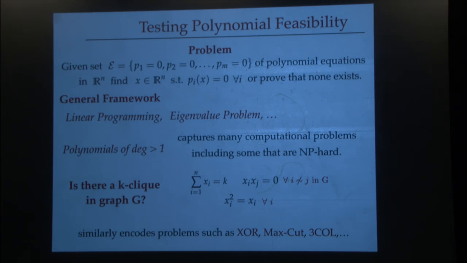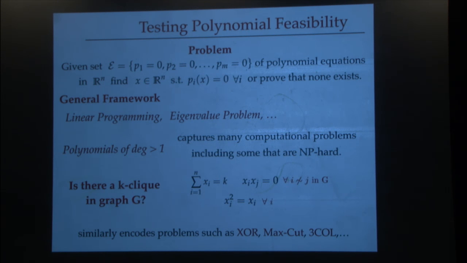It may not be apparent right now, but it does capture the two problems that I told you of before. In fact, it captures a lot more. In particular, if the pi's are linear, then it captures the standard linear programming problem. If there is a single polynomial which is quadratic, then it captures the eigenvalue problem, and so on. And in general, if I allow larger degree polynomials, degree greater than 1, then it turns out that it captures many computational problems of our interest. In particular, some of them are NP-hard, which is computer science jargon for saying that we expect the problem to be hard, or in other words, we don't expect short proofs or efficient algorithms to exist. So this problem captures a lot of computational problems, some of them hard. In general, we don't expect a blanket solution for this problem to exist.